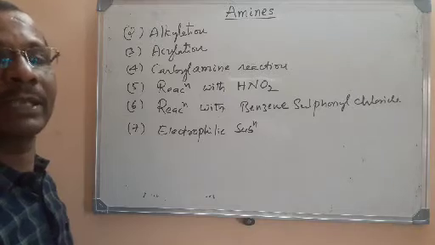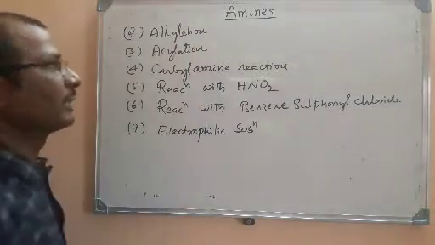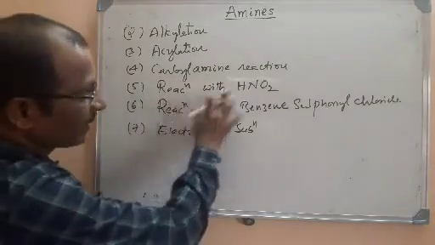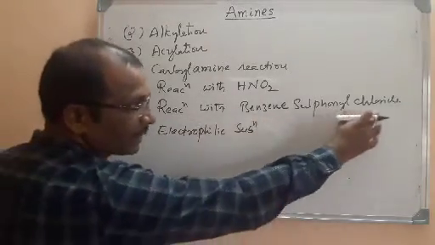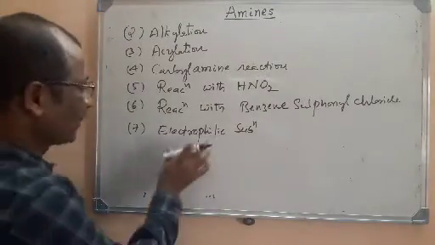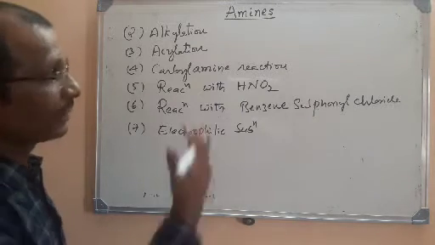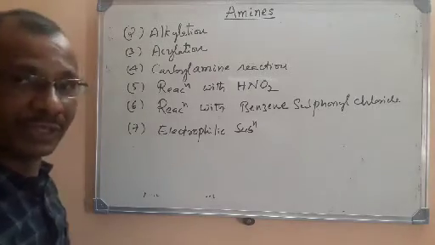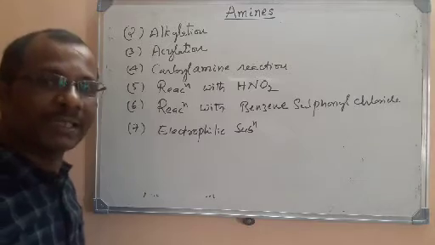We have completed one chemical property, that is the basic character of amines. The second one is alkylation, the third is acylation, followed by the carbylamine reaction, followed by reaction with nitrous acid, and then reaction with benzene sulfonyl chloride, which is nothing but Hinsberg reagent. We will study it later. And then electrophilic substitution. In aromatic amines, we are going to study electrophilic substitutions like sulfonation, nitration and halogenation. This is the sequence. Now let us move to the next property, that is alkylation.